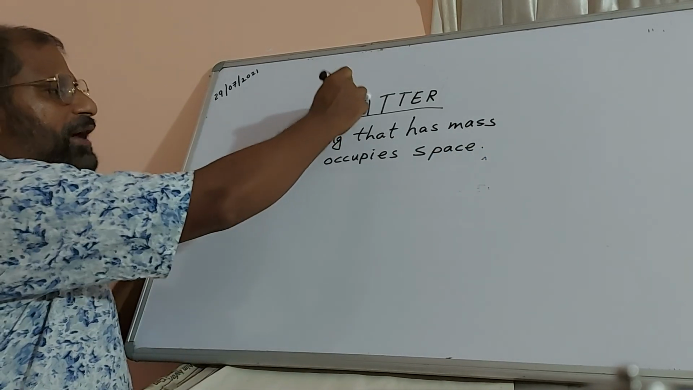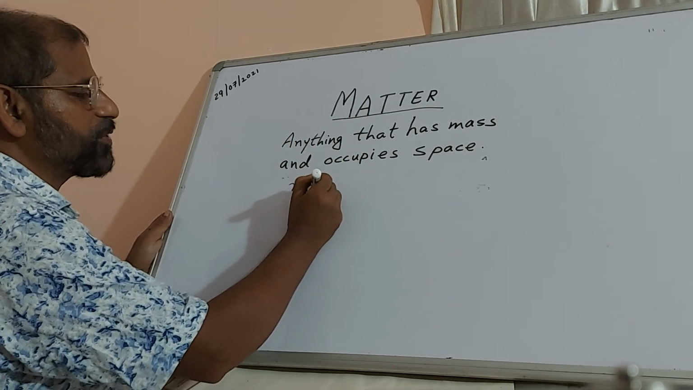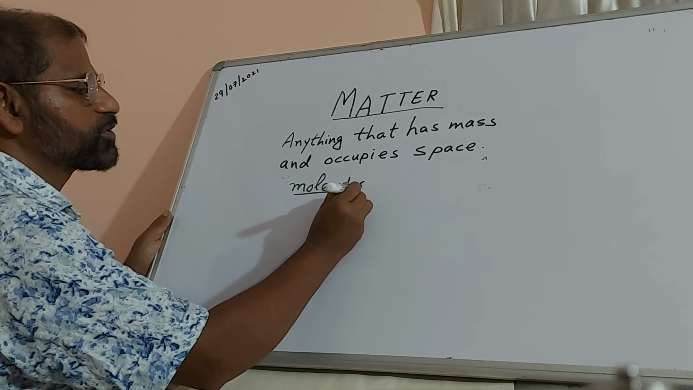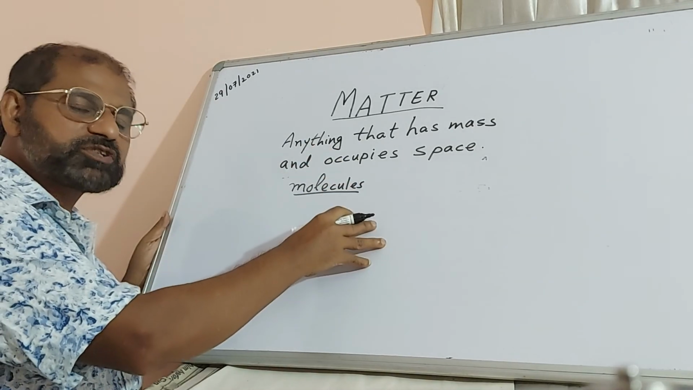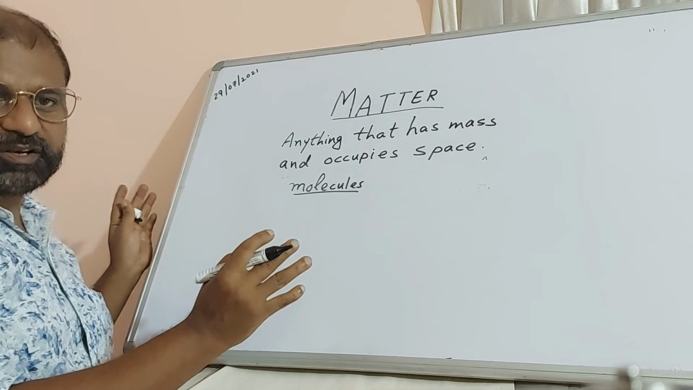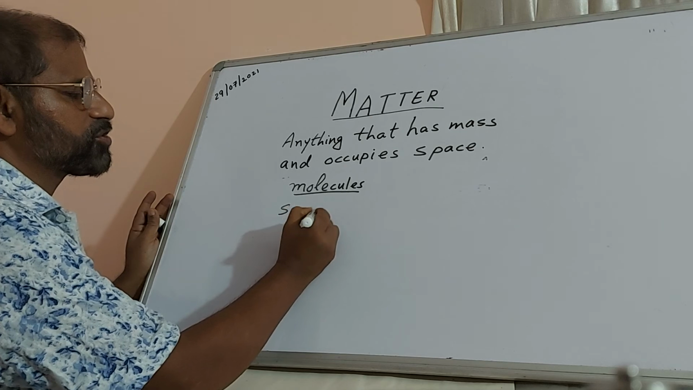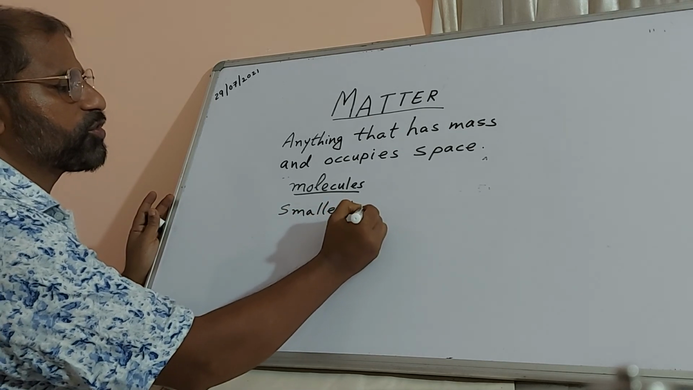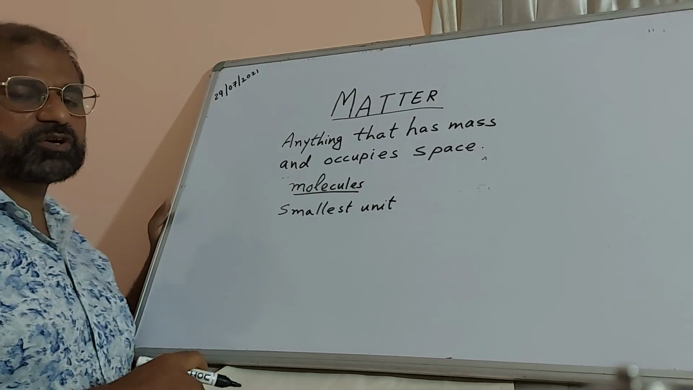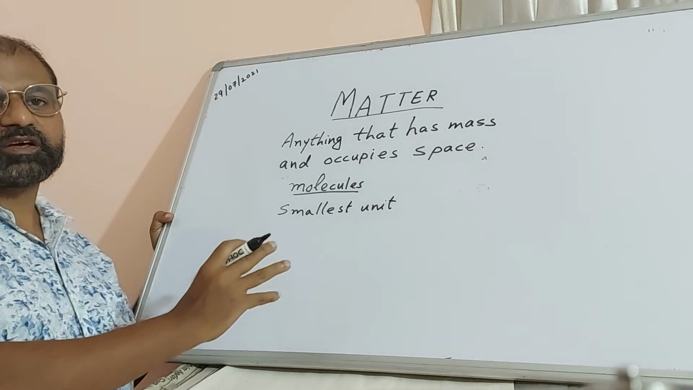We say matter is made up of molecules. What is it made up of? Molecules. What are molecules? Molecules are the smallest unit of a matter which can exist freely. Molecules are the smallest unit of an object or matter or a compound which can exist independently, that is free. It moves around.